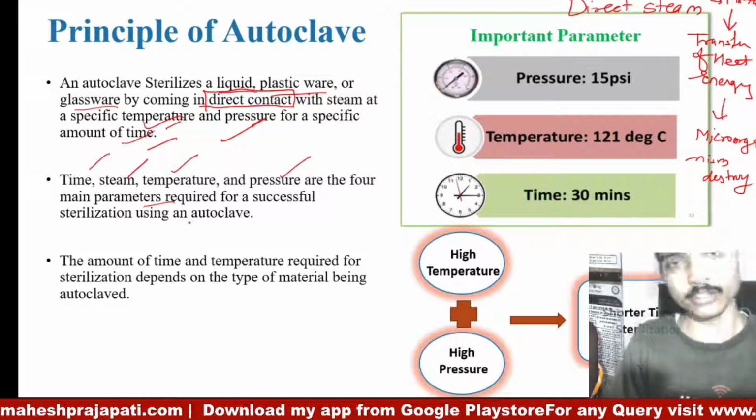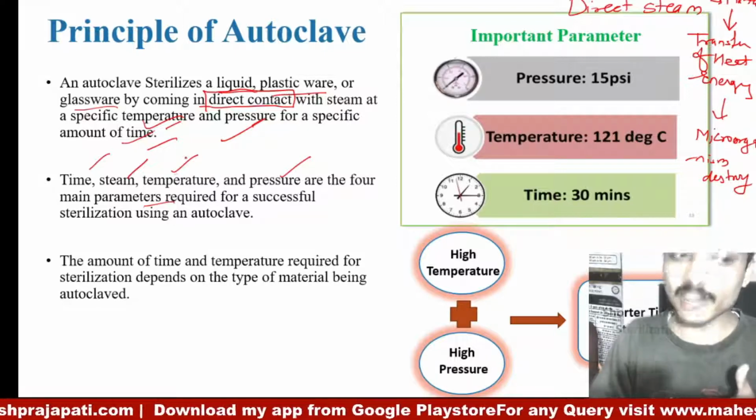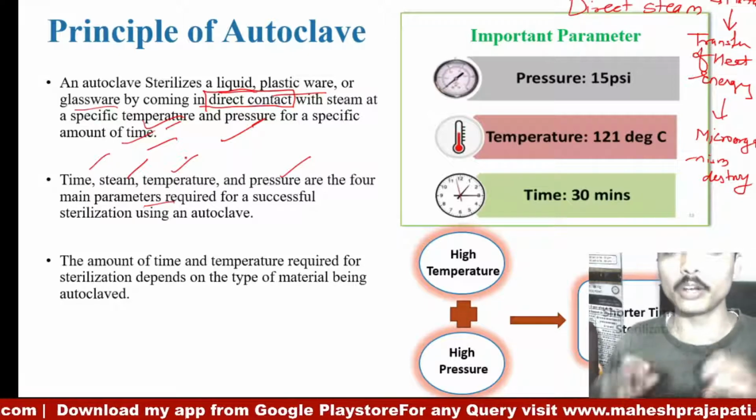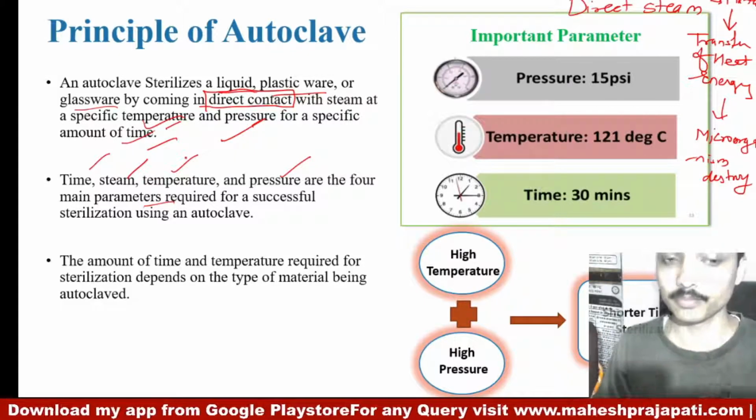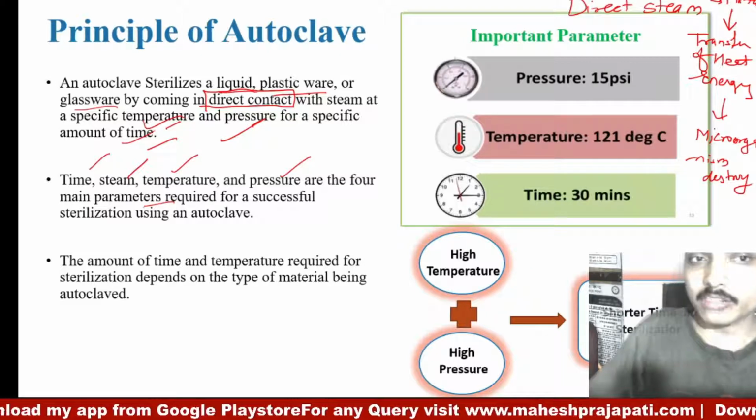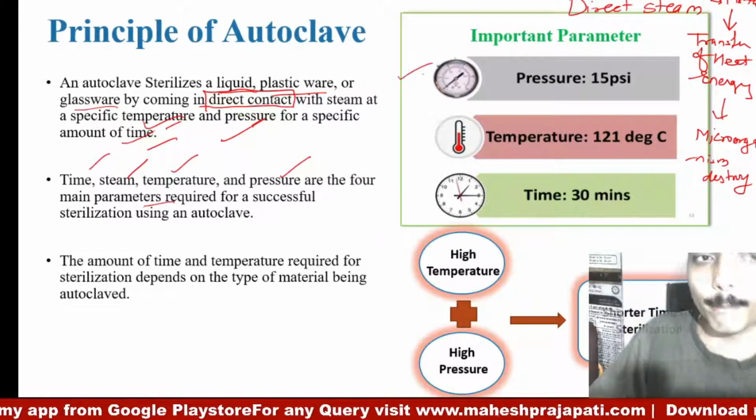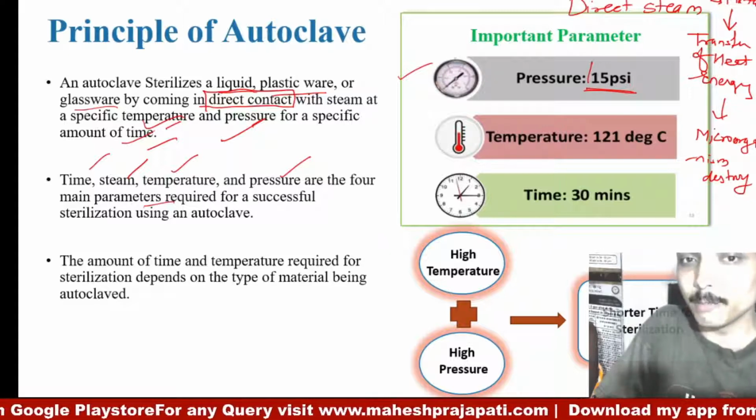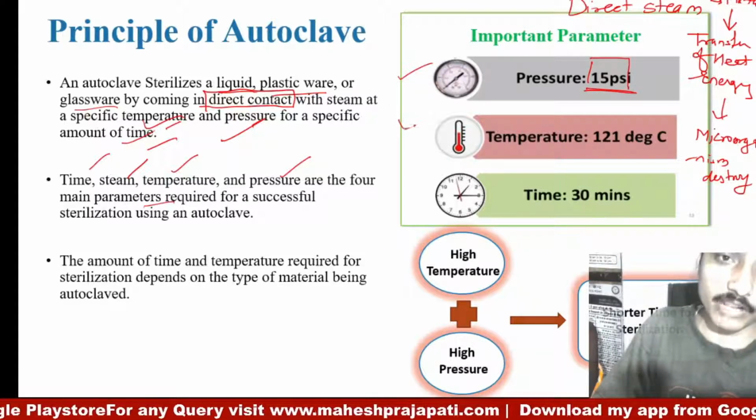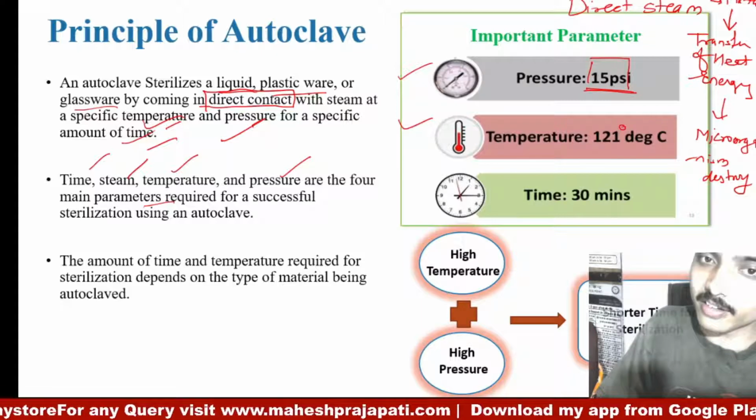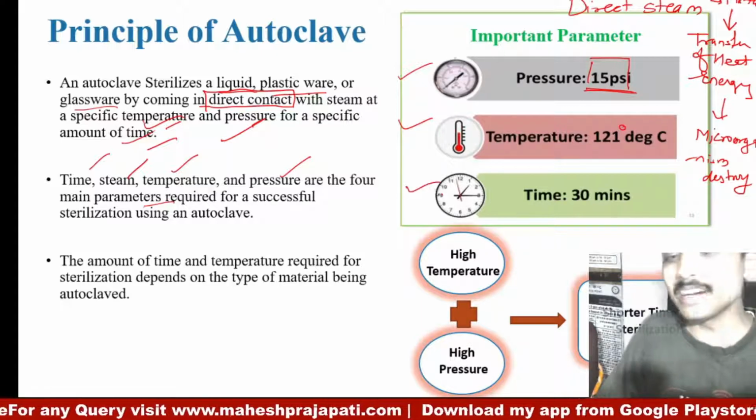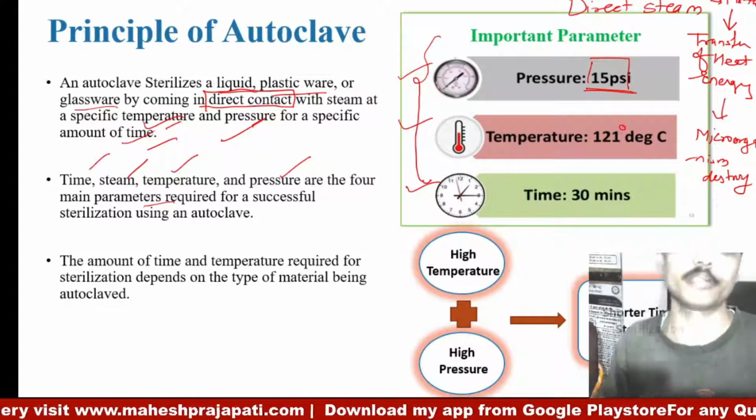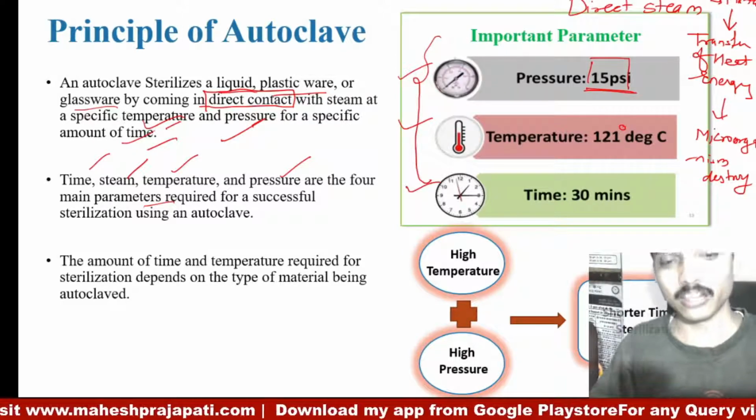For autoclave sterilization, it is very important to have these 4 parameters. Number 1, steam is required. Second, a specific time, specific temperature and specific pressure are required to achieve sterilization. As mentioned here, the important parameters are pressure, specifically 15 psi, temperature 121 degrees Celsius, and time 30 minutes. These are the important parameters needed for sterilization.